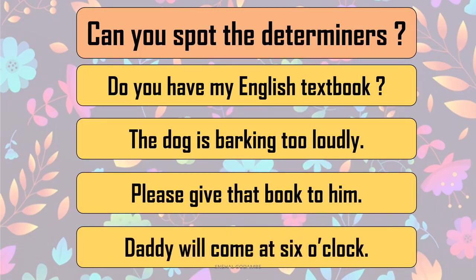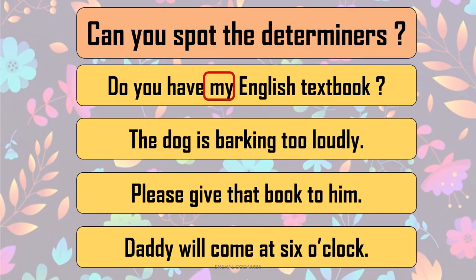Daddy will come at 6 o'clock. So these are very simple sentences, and as I went on reading them, you must have spotted the determiners with their types. Let's see which are the determiners in those sentences.